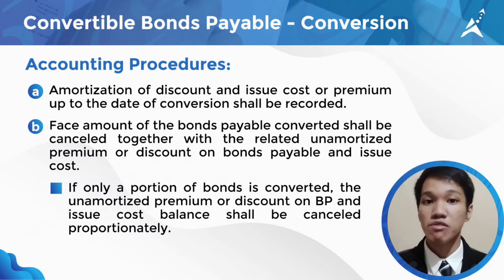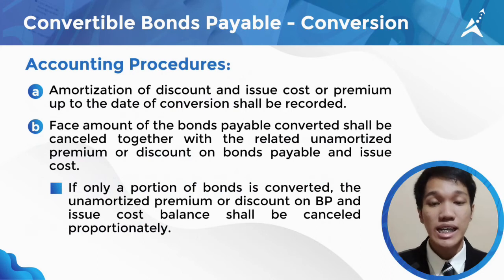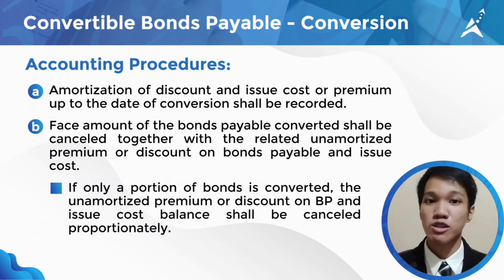The face amount of the bonds payable converted shall be cancelled together with the related unamortized premium or discount on bonds payable and issue cost. And if only a portion of bonds is converted, then the unamortized premium or discount on bonds payable and issue cost balance shall be cancelled proportionately.